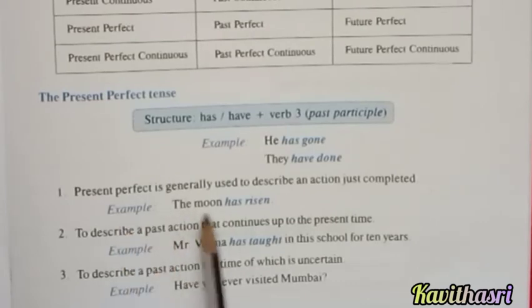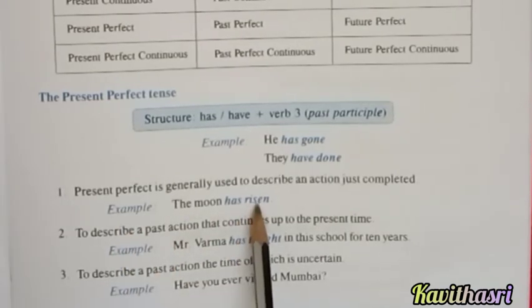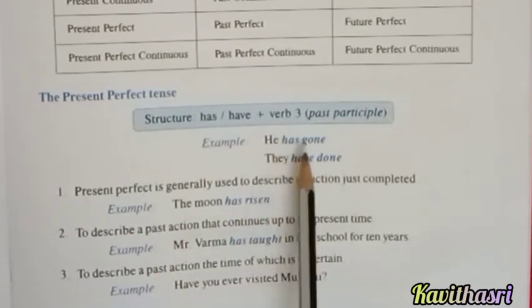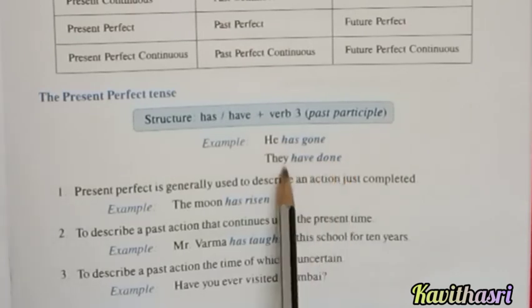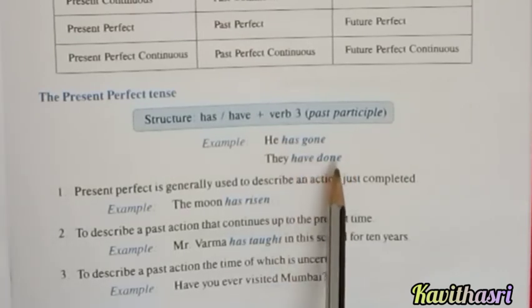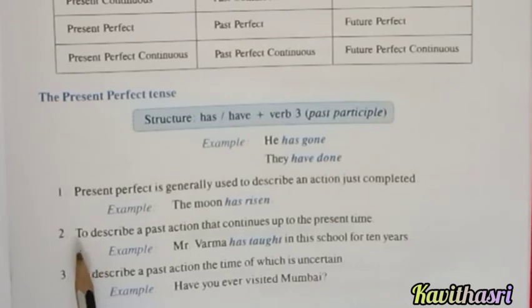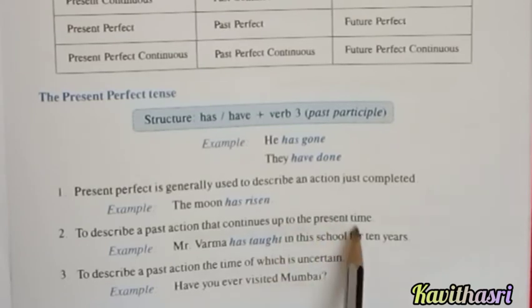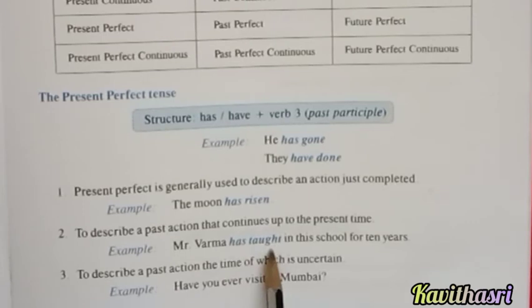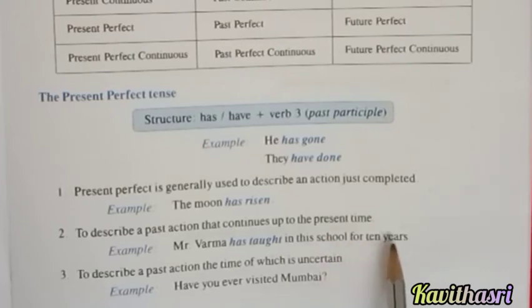Example, the moon has risen. He has gone. They have done. Second one, to describe a past action that continues up to the present time. Example, Mr. Verma has taught in this school for 10 years. It's a completed action. He has taught in this school for 10 years. Now he is working somewhere else.